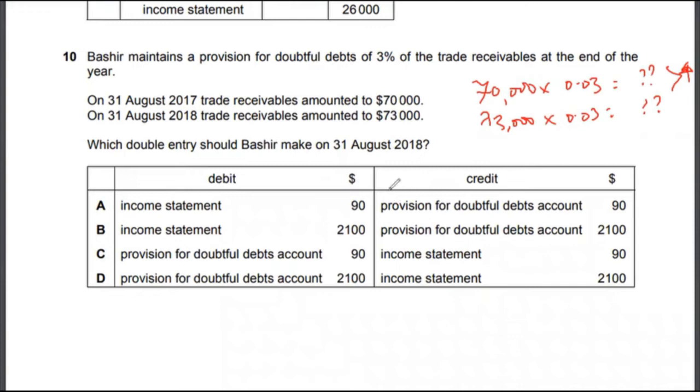But the correct answer to multiple choice 10 is option A, which is debit income statement by $90 and credit provision for doubtful debts by $90, which means this number is going to be greater. Let's call this Y and let's call this X. Y is going to be greater than X in your case, and it will be greater by $90. I can tell you that by looking at the entry. So the correct answer to multiple choice 10 would be option A.